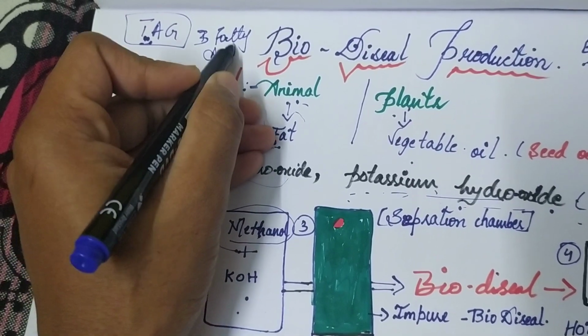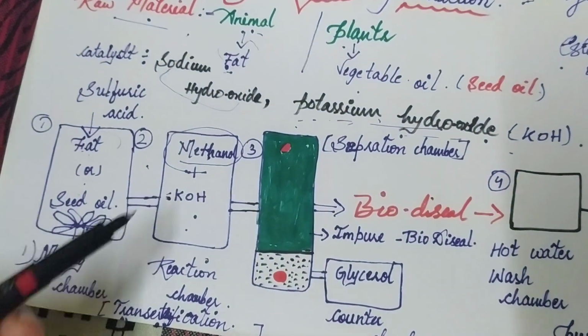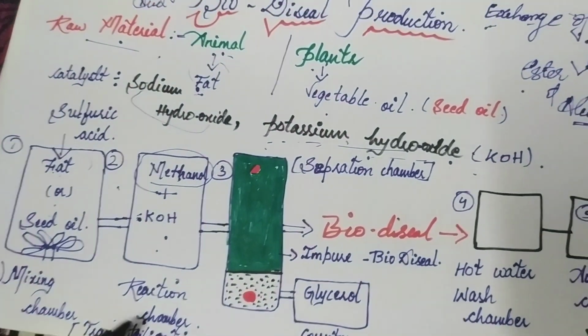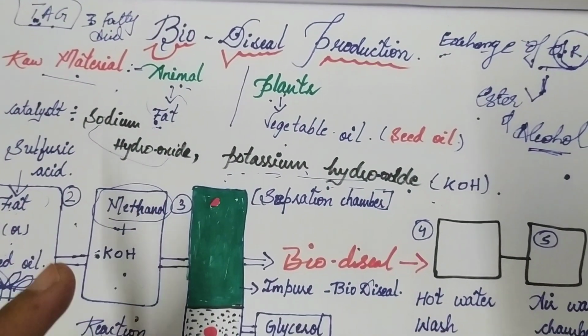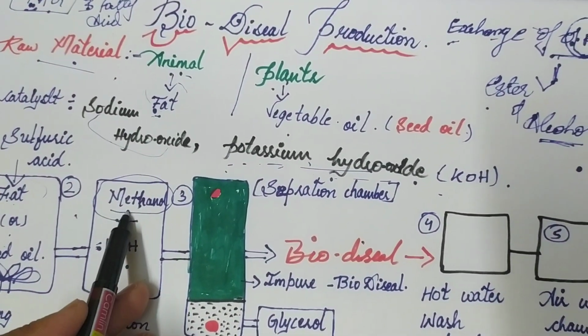A separation of these three fatty acids occurs in this reaction. So what is meant by transesterification? It is the exchange of an organic group of an ester and an alcohol. Here, what is the alcohol? The low molecular weight alcohol is methanol.